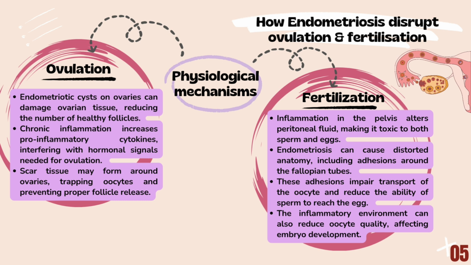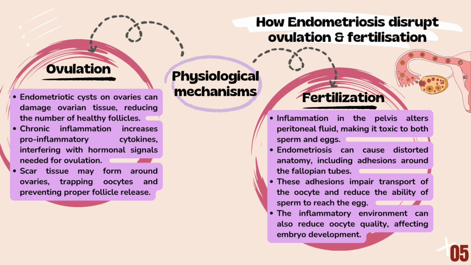Endometriosis also leads to disrupted pelvic anatomy, especially through adhesions around the fallopian tube. This adhesion impairs the transport of the oocyte and reduces the ability of sperm to reach the egg. Even if fertilization occurs, the inflammatory environment can lower the oocyte quality, which negatively affects early embryo development.